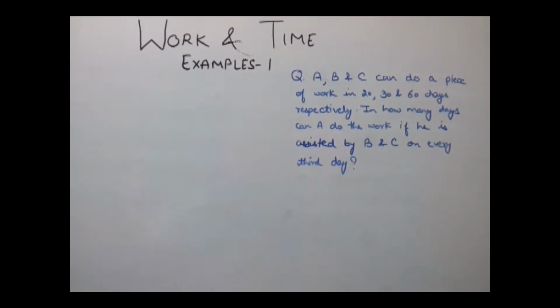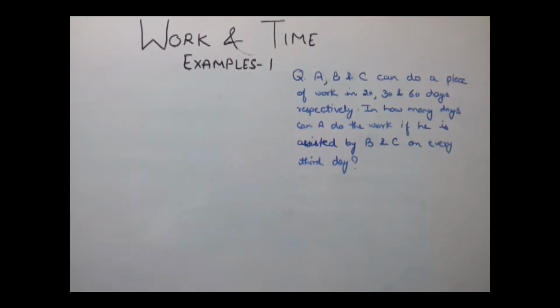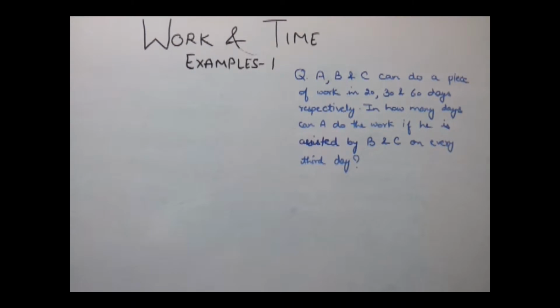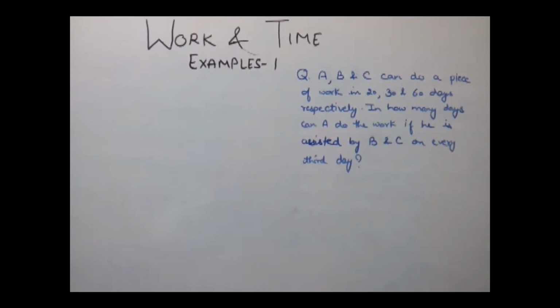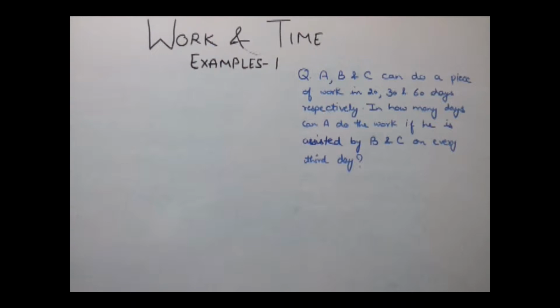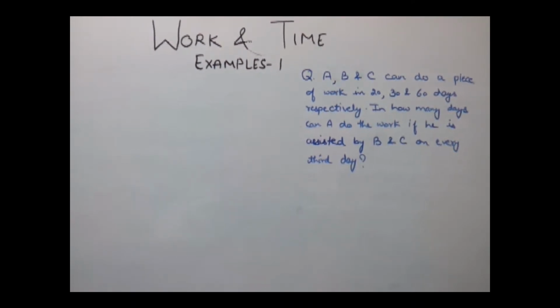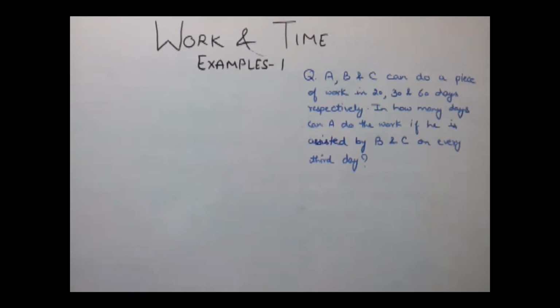First example: A, B and C can do a piece of work in 20, 30 and 60 days respectively. In how many days can A do the work if he is assisted by B and C on every third day? Now, the first thing I told in the previous class also is that while solving the questions you need to find out the work done by the people in a single day.